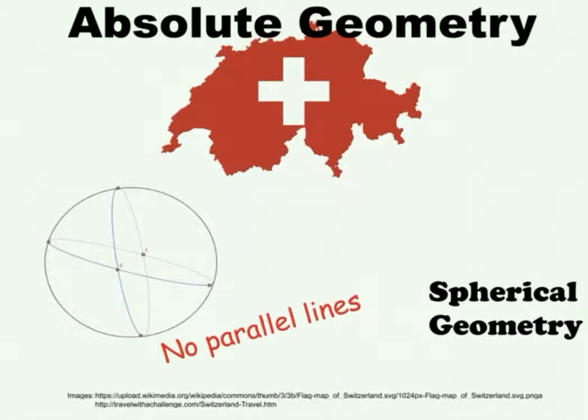Spherical geometry we have studied in this course. Spherical geometry does not have absolute geometry as its foundation, because in spherical geometry you could take any two lines, any two great circles, and they will intersect at 2 points. There are no parallel lines in spherical geometry, therefore you cannot take absolute geometry and add something to it and call it spherical geometry. The picture we have shows two great circles intersecting at both point E and point F. So two lines intersecting at 2 points.